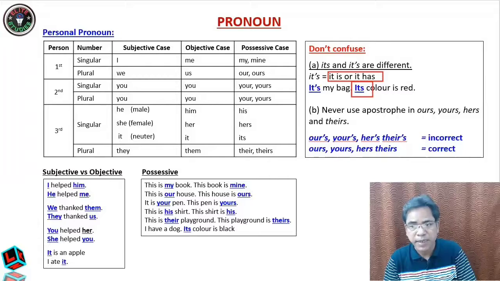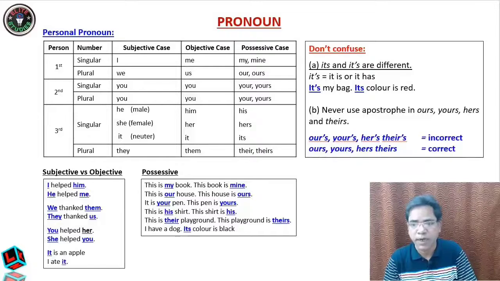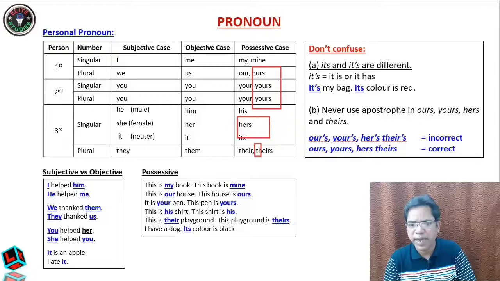It's means it is, but "its" cannot be broken into "it is." Okay, dear students, now come to another one which, though it is not important in spoken English, is very important in formal, written English. Whatever we say, ours, yours, hers and theirs, there is an s. In this s you should not use an apostrophe.